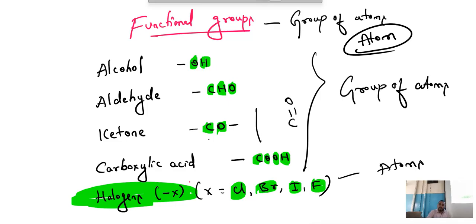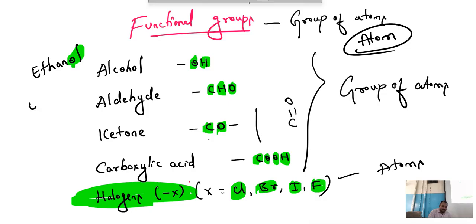Now can you give me an example for alcohol? Ethanol. Can you see this? It is ending with OL. So it is alcohol. By seeing the name, you should tell the functional group. Sometimes they'll give ethanol: name the functional group of ethanol. Ethanol is ending with OL, so you should say it is alcohol.